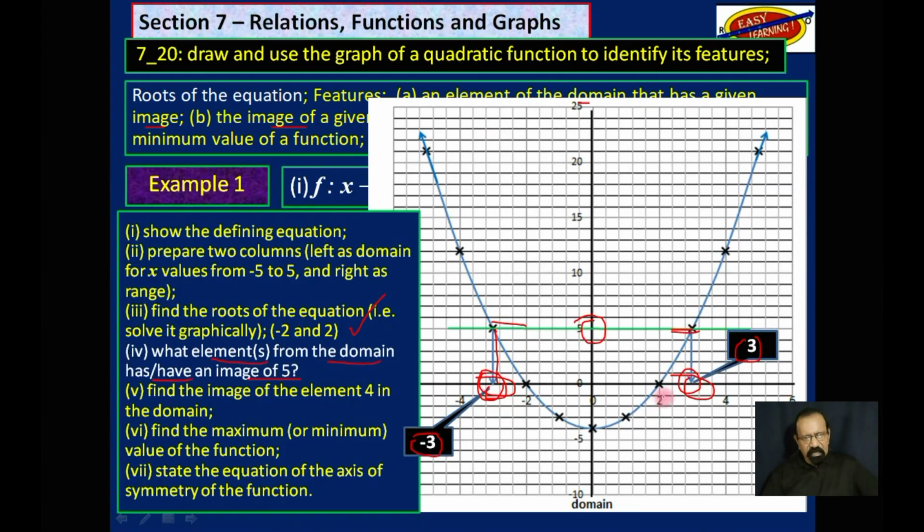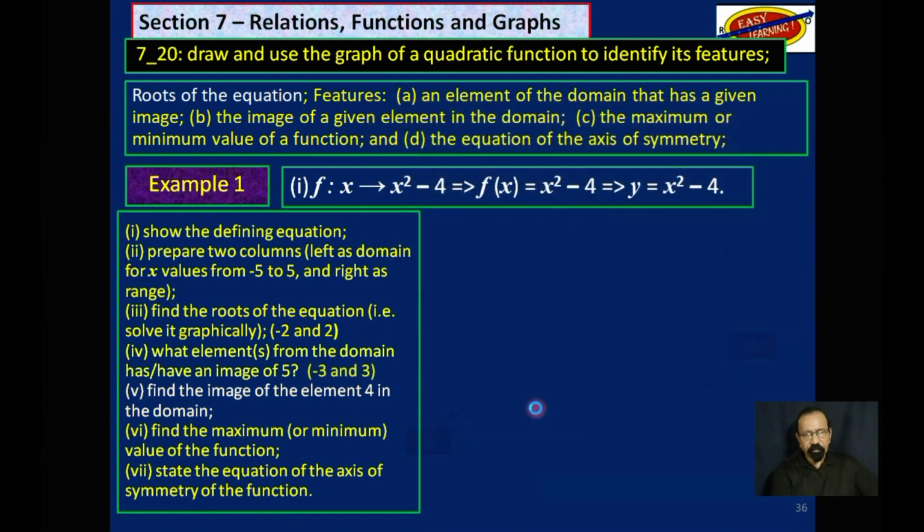So the answer to this, what elements from the domain has or have an image of 5? If we were to start on the domain, we will end up at 5. 5 is the image. And so our answer to that is -3 and +3, but we don't write the positive. So that one is finished. Find the image of the element 4 in the domain. So now we are going to begin in the domain and find where that image would be for this function.